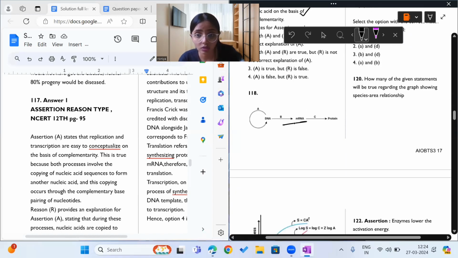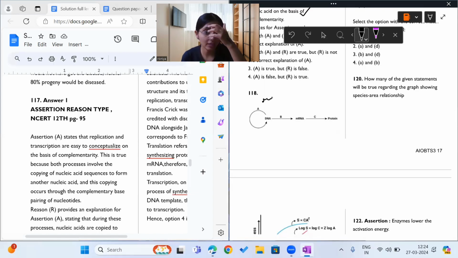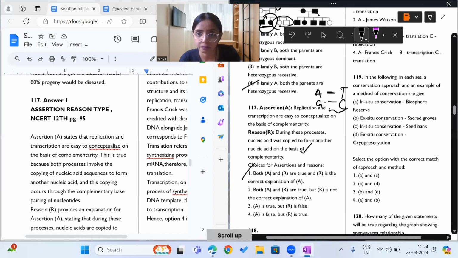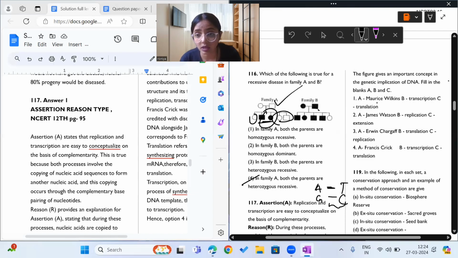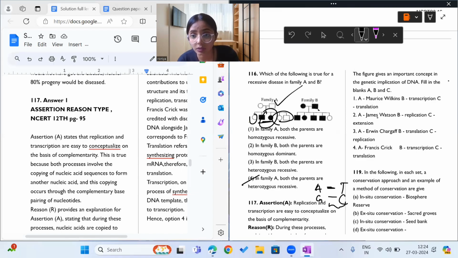Now, this is the central dogma. Do you remember what this is? A is replication, B is transcription, C is translation. So replication, James Watson, Francis Crick, no, Erwin Chargaff, Morris Wilkins, transcription. B is transcription, so this is wrong. We are left with 1 and 4. C is translation. Now we are confused between Francis Crick and Morris Wilkins.